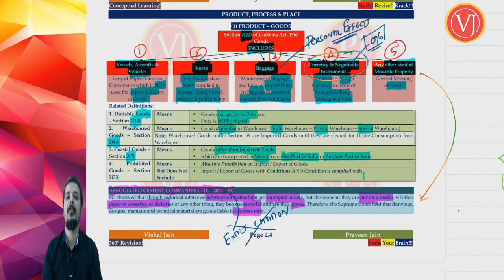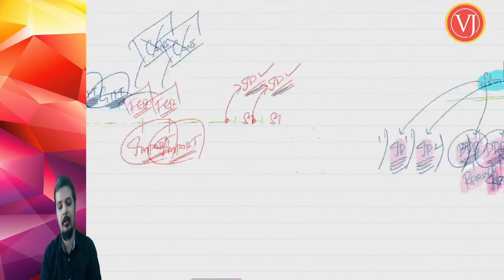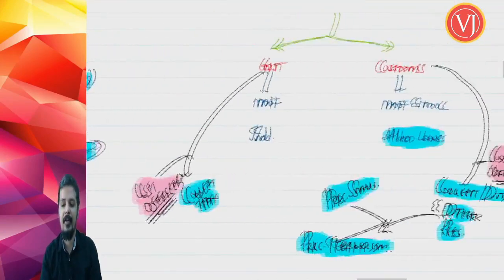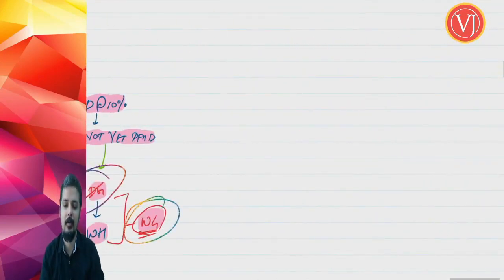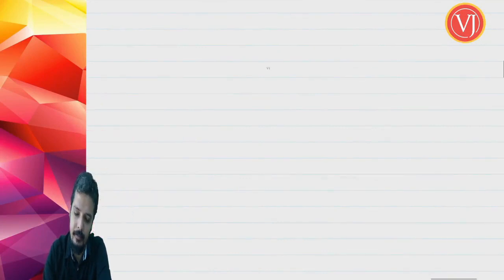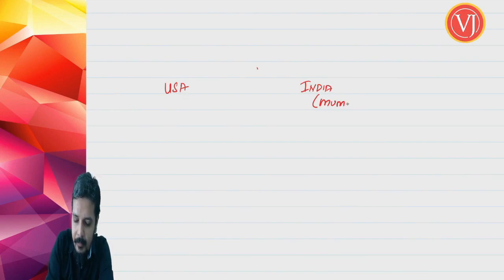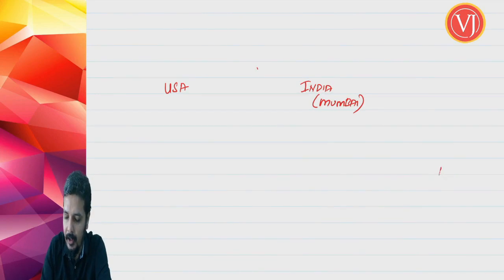Important point: coastal goods are goods other than imported goods. Now, how to understand this definition of coastal goods, my friends? It is a very, very simple understanding. You are talking about a scenario. Assume that from USA to India, let us assume you are talking about Mumbai, certain goods are coming. And from there to Chennai, the other part of India, the goods are moving.